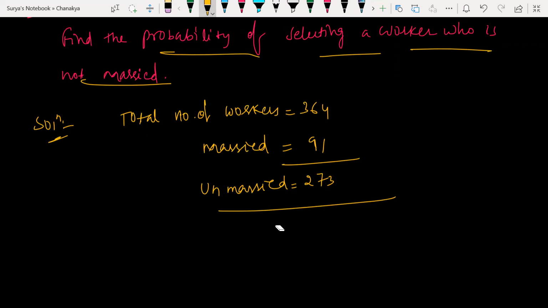We need to find what? Who is not married? We need to find, look at it here. This can be denoted P of M. This can be denoted what? P of M, P of M dash.